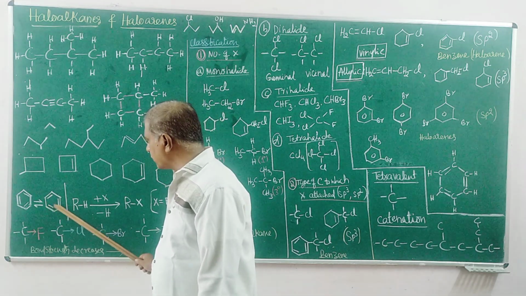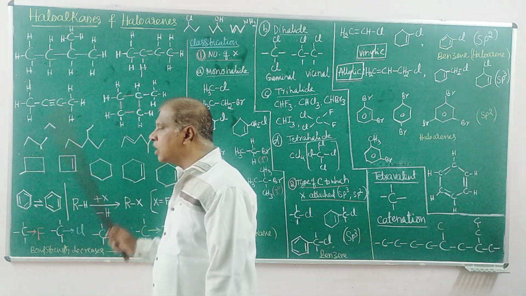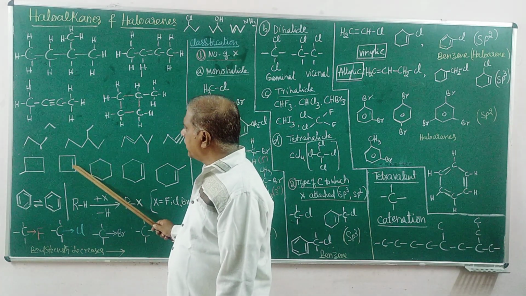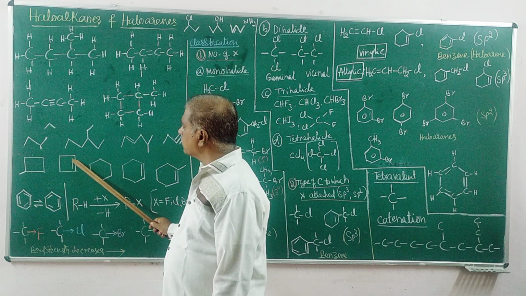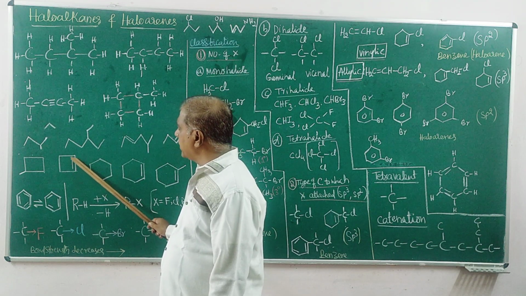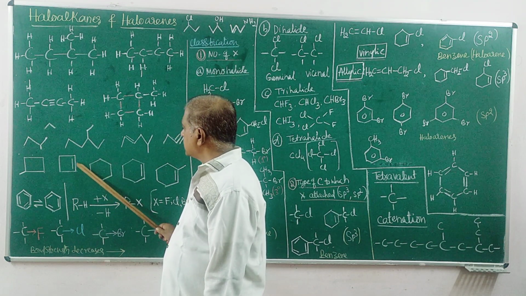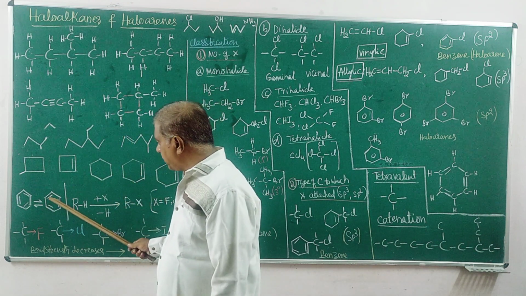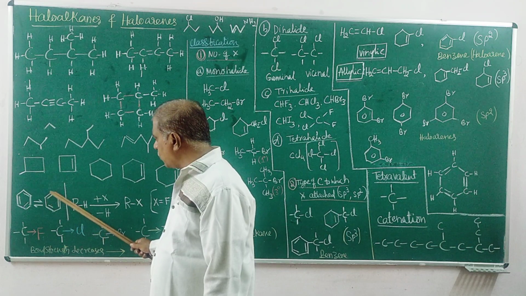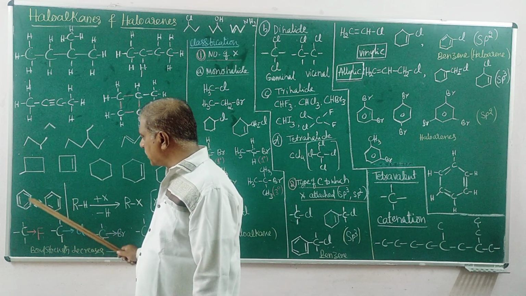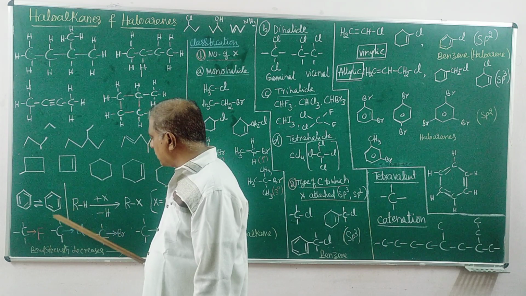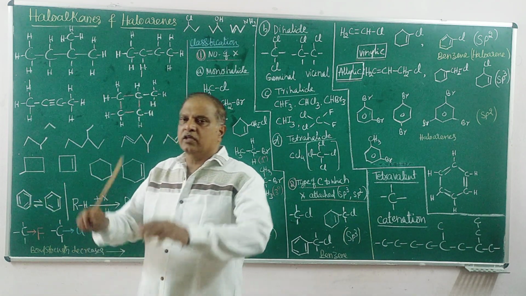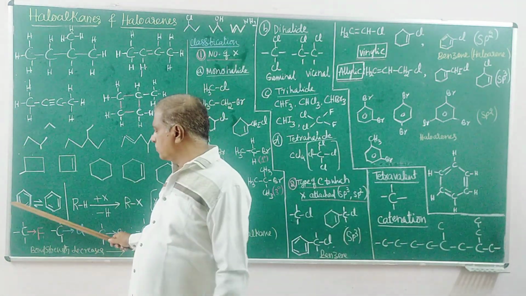This pi bond is not localized. Here the pi bond is localized: the pair of electrons of the bond remains present over here only. There is no displacement. Here the pi bonds are not localized and keep moving because of the alternate positions. All these pi bonds keep moving, changing this into this. Pi bonds keep moving in the molecular orbitals.